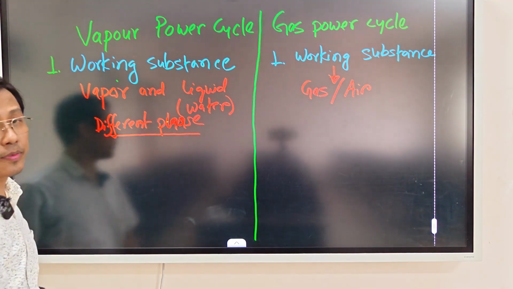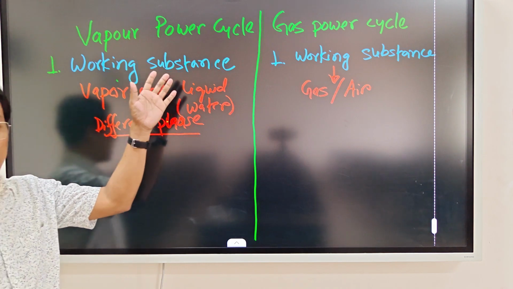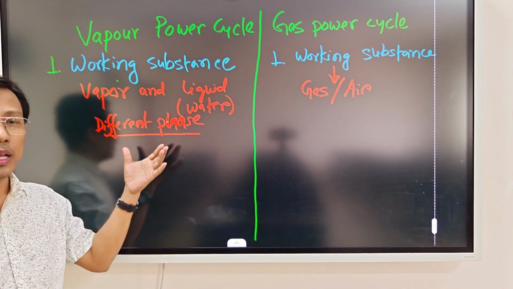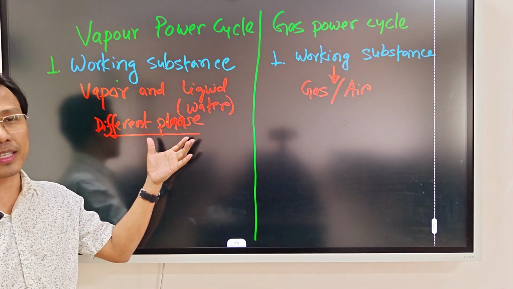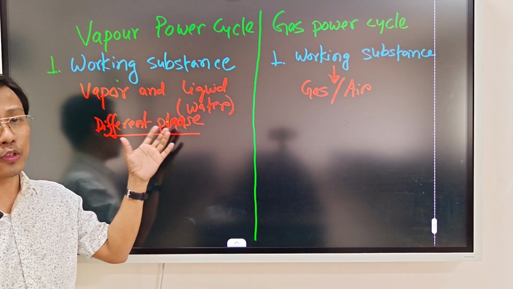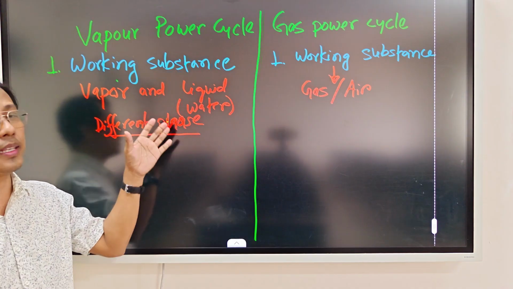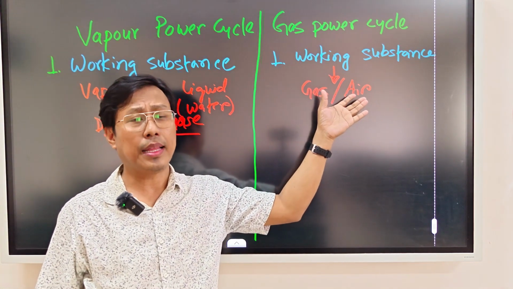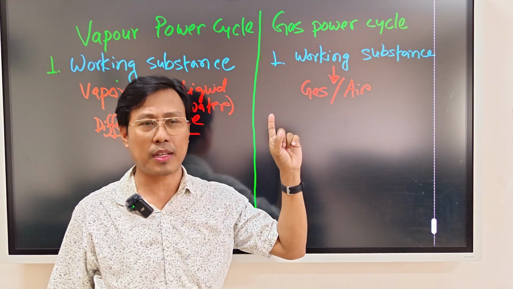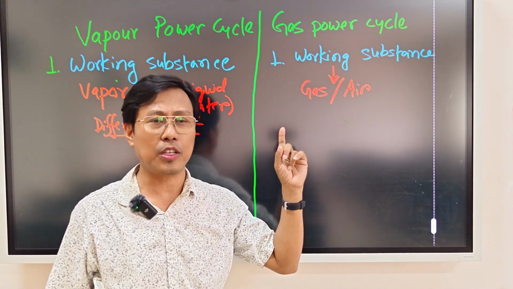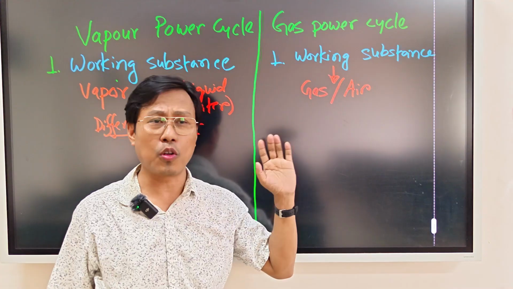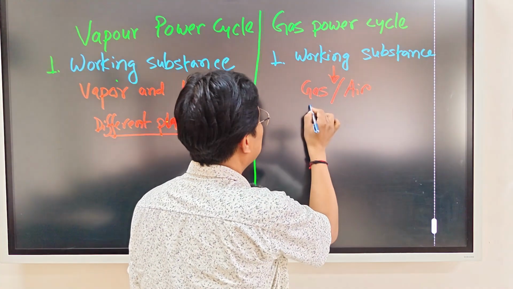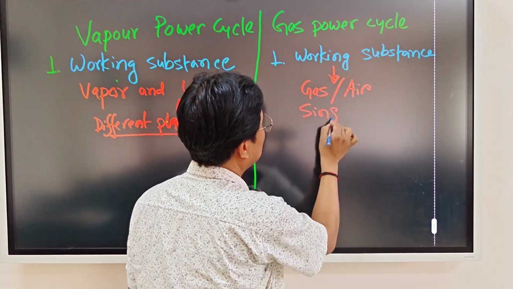So phase change will occur in this particular power cycle, but in the gas power cycle there will be a single phase of working substance. It will be either gas or air. There will be no liquid phase of the working substance.